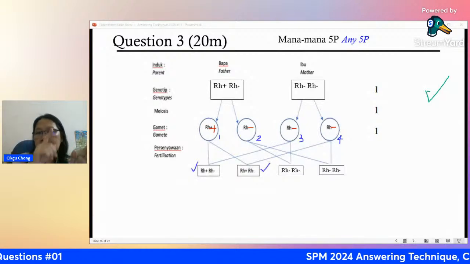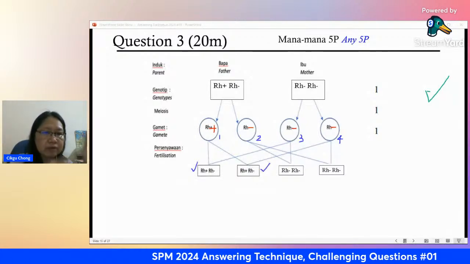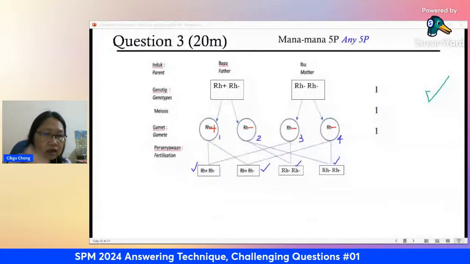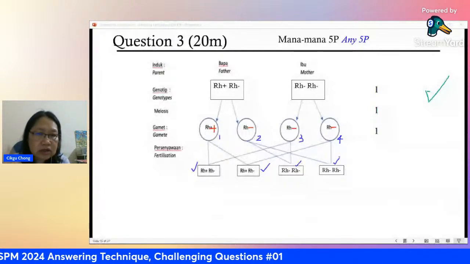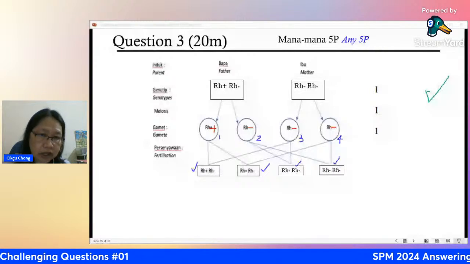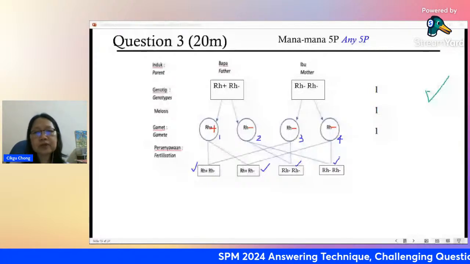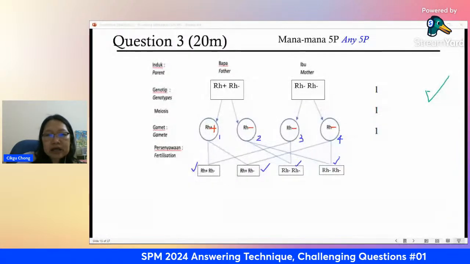Okay, 1, 3, 1, 4, 2, 3, 2, 4. Cannot be repeated. Cannot be 1, 3 and then 1, 3 again. Cannot be 2, 4, 2, 4 again. Then you don't have your 1, 4 and 2, 3. Okay, now this is the best way to remember: 1, 3, 1, 4, 2, 3, 2, 4. Then you fill up. Okay, I get this one.